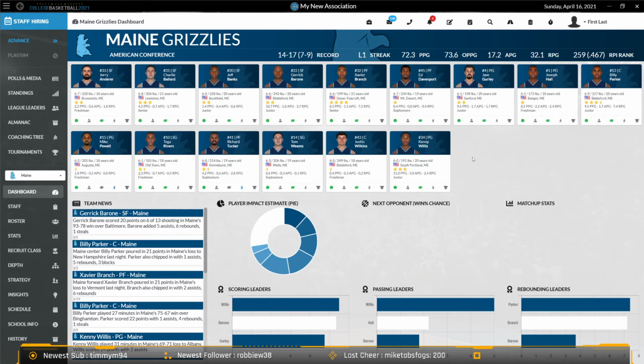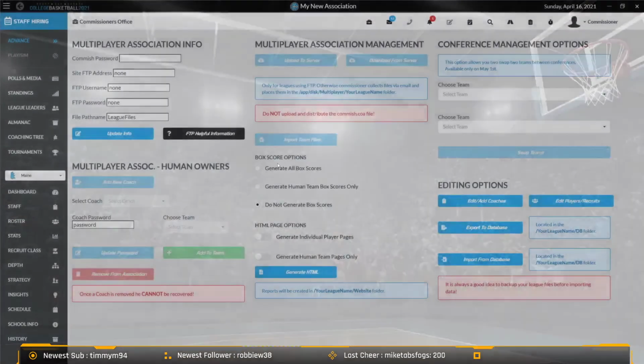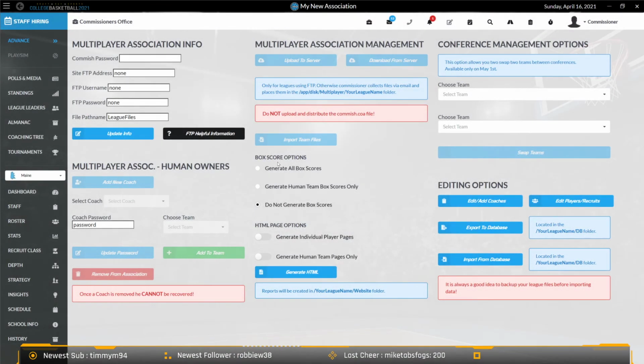And then Wayne says that you can manually swap teams in the conference. That is true if you do it on May 1st in the game from the commissioner's office. There is that option. Yep, up here, conference management options allows you to swap teams between conferences. So if you don't like how it swapped, you could swap it on your own that way.